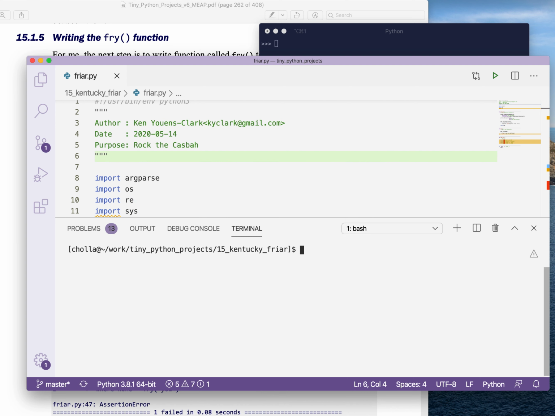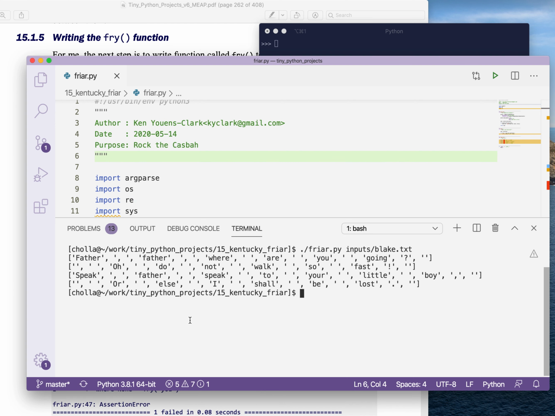And now let's try running this again. Okay, so this seems to work. You see here, going has been split apart from the question mark, which is great. Fast here is split apart from the punctuation. So the words and the punctuation between them have all been split, which is perfect.